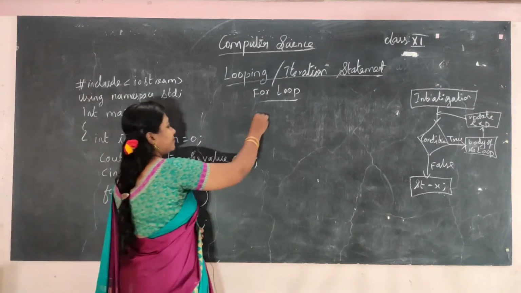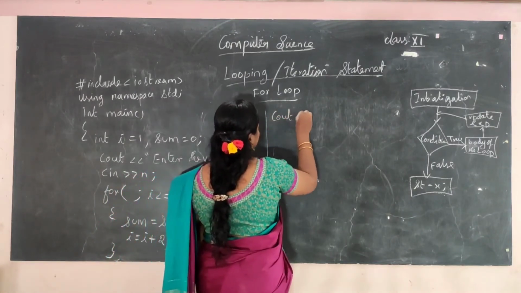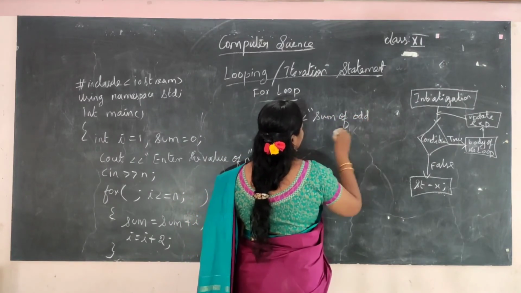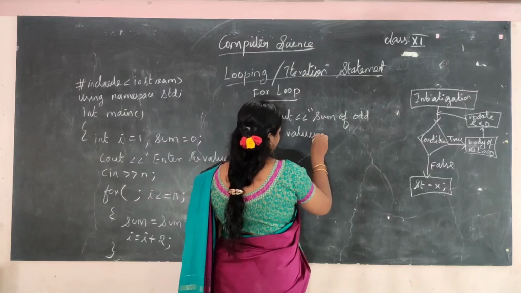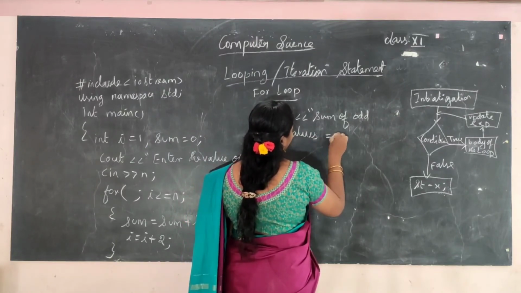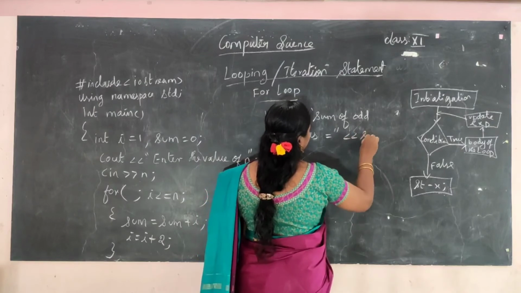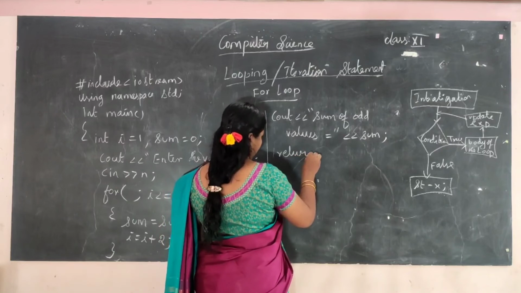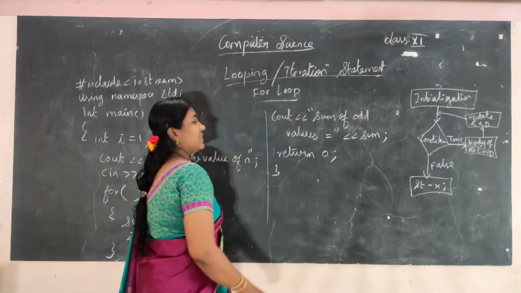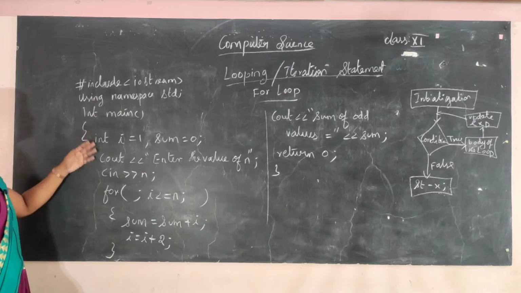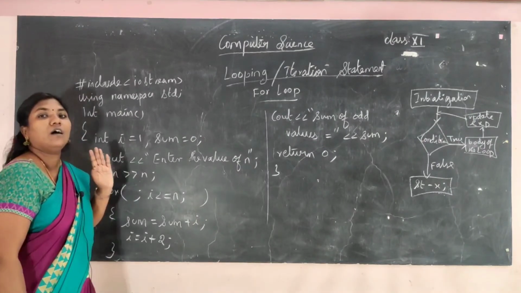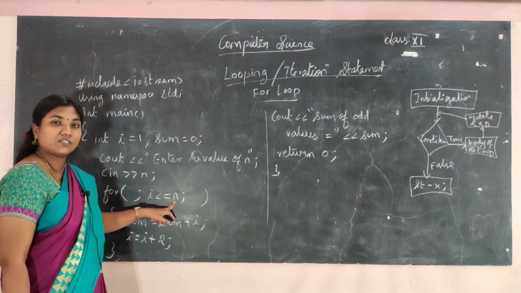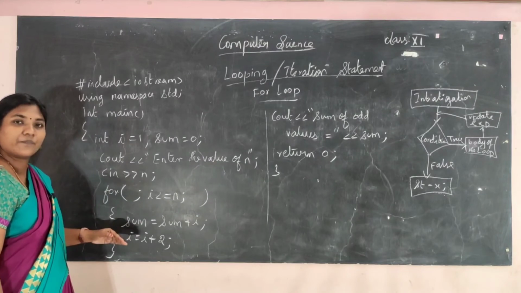So after that, print "sum of odd values is equal to", and the value will be in sum. Okay, so return 0. So with this I have finished my program. So this is the program. I am going to find the sum of odd numbers up to the value n that the user is going to give. So now let us evaluate this program.